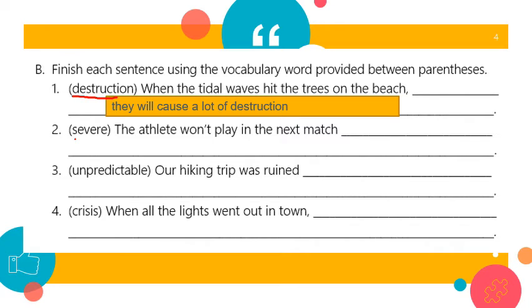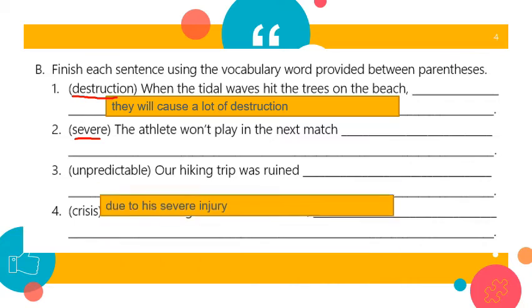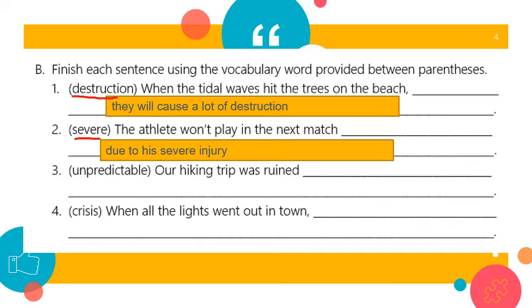Number 2, I have the word severe. For example, the athlete won't play in the next match. So how can I use severe to complete the sentence? I can say, for example, due to his severe injury. Number 3, I have the word unpredictable.